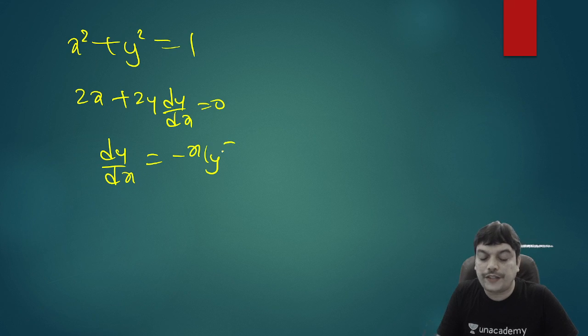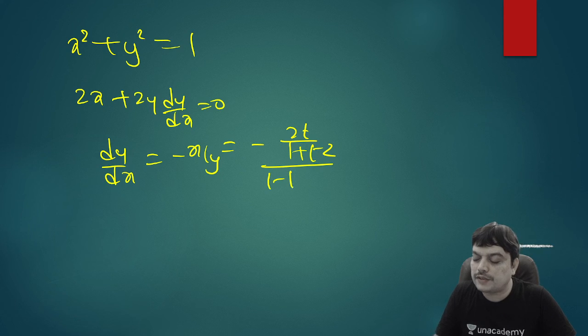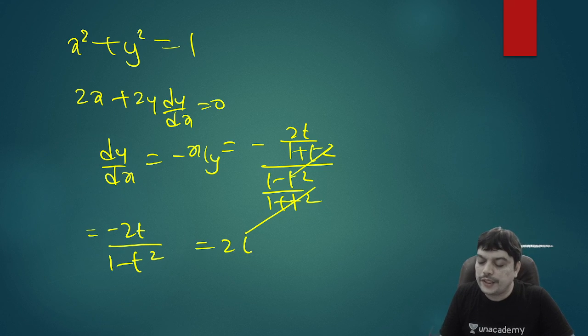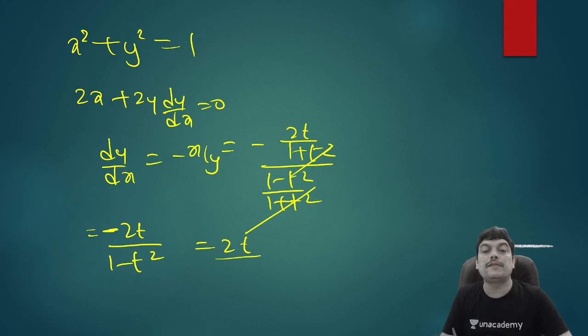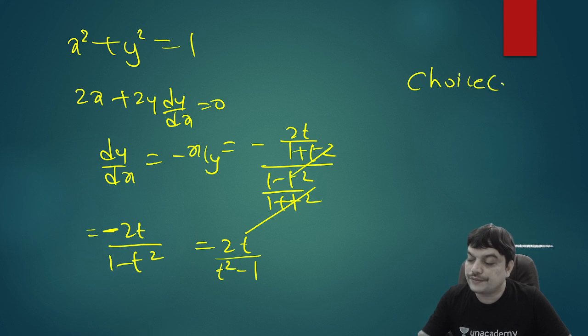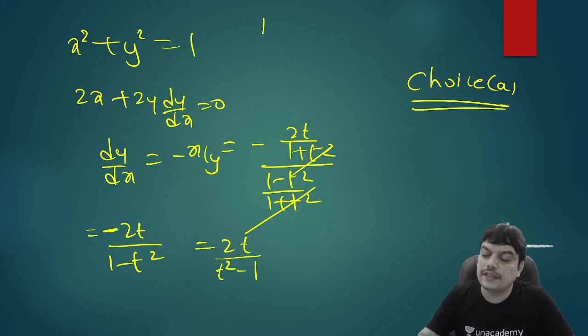And what was the value of x? It was 2t by 1 plus t square, write that. And the value of y is 1 minus t square by 1 plus t square. Now you can cancel 1 plus t square. So it will be minus 2t by 1 minus t square. Or you can also write 2t divided by, if you bring the minus sign in and multiply to the denominator, you can change the sign and make it t square minus 1. So the correct answer is therefore choice A. So this is the alternative method.